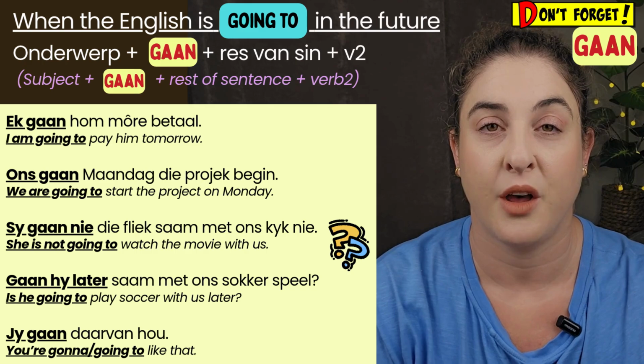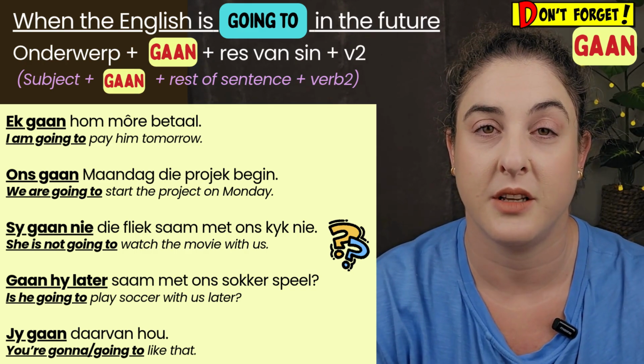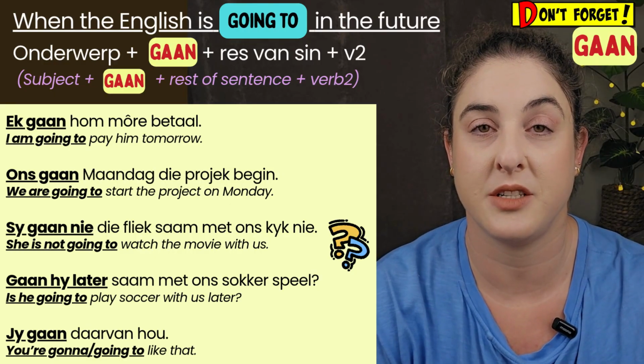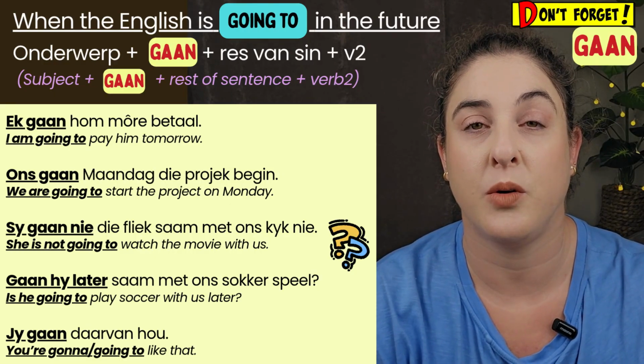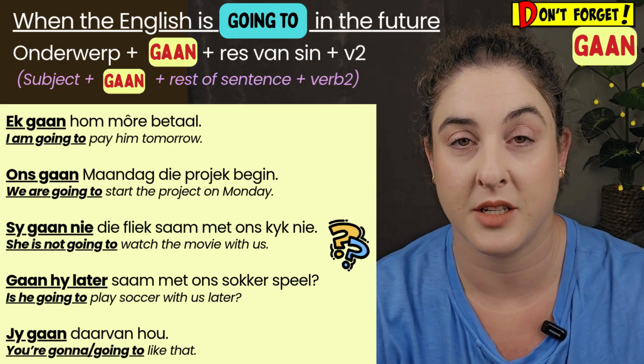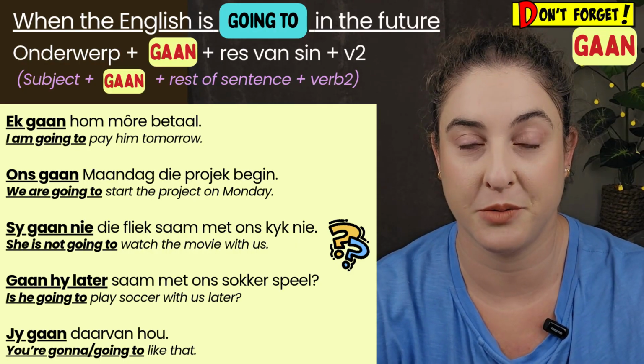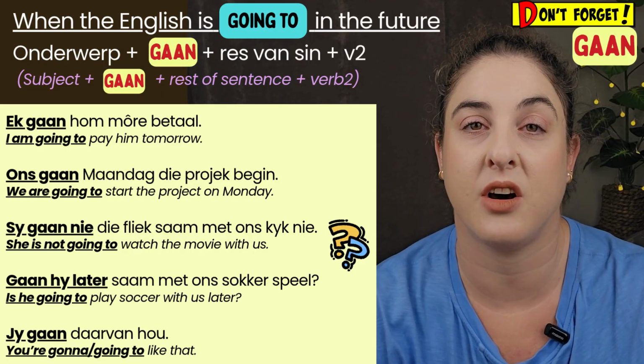Will and shall are not the only future tense words or indication of future tense that you get in English, nor is sal the only future tense indication in Afrikaans. In English, you have the very famous and well-known going to. And in Afrikaans, that is gaan.